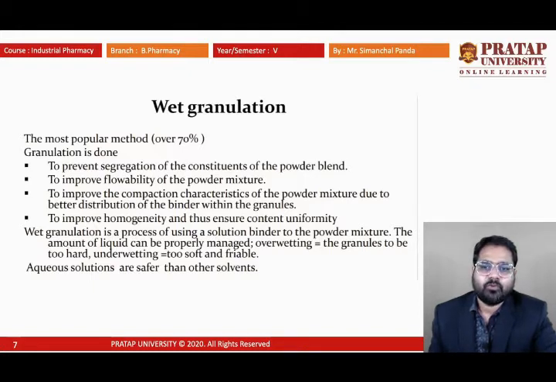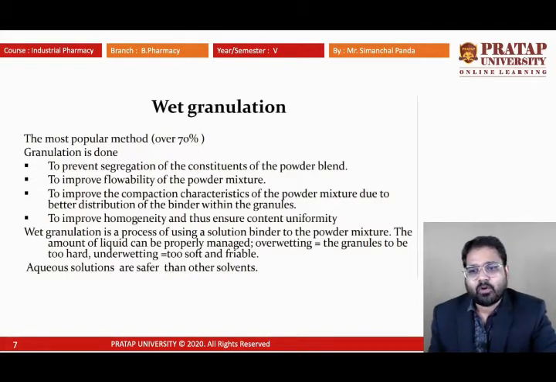It also improves the flowability of the powder mixture. As we can see, the flowability of the powder is better because granules are formed, and these are rigid and stable granules, so they can move uniformly. So the flowability of these spherical granules is better compared to the others.